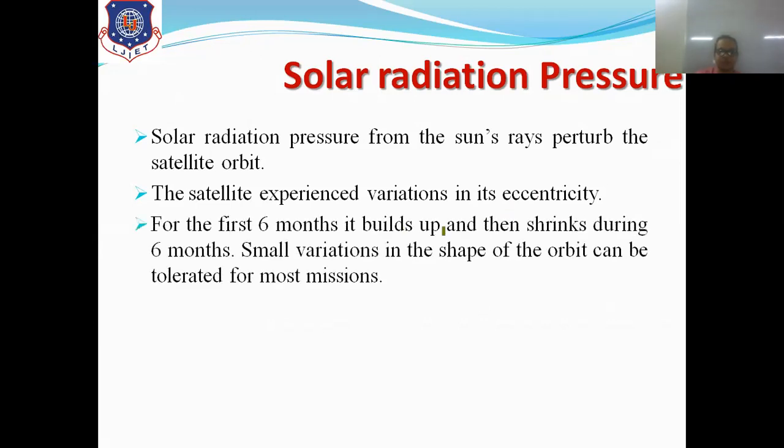For the first 6 months, it builds up and then shrinks during the next 6 months. So for the whole year, for the first 6 months it will be expanded, and after 6 months it shrinks down. A small variation in the shape of the orbit can be tolerated for most missions. So this solar radiation pressure is a negligible effect in terms of satellites, right? Because it has very small variations in the shape of the orbit, right? But other variations which were discussed in this session cannot be tolerated for that particular satellite, right? So that's all for this session.